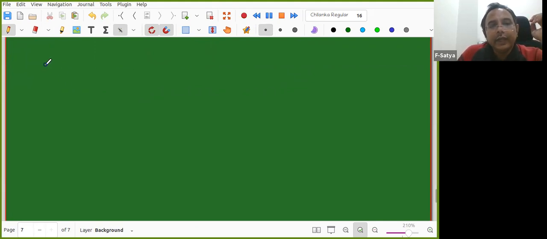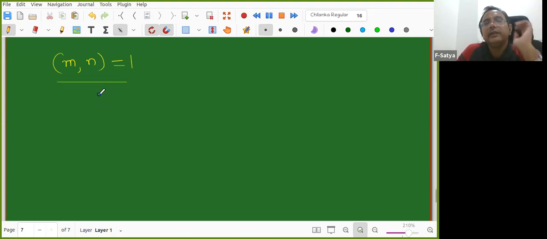Before that, I'll ask a small question. I have m comma n with GCD equal to 1. Two numbers are there whose GCD is 1. Now I'm saying that D divides mn, the product of m and n. How does D look?